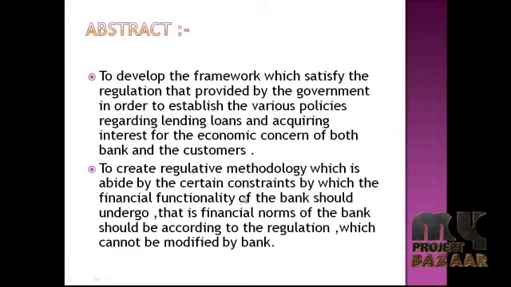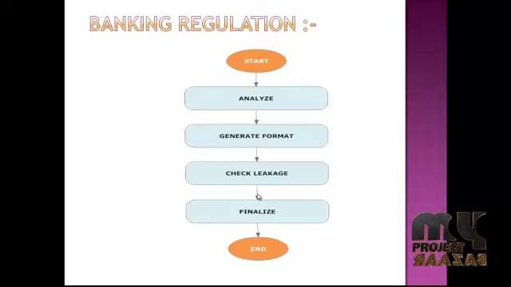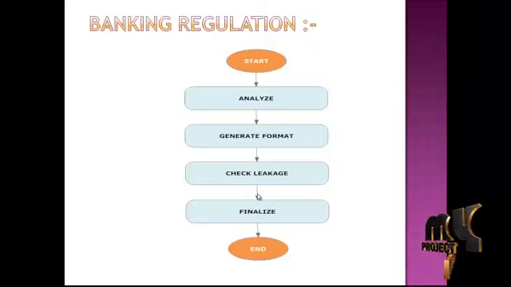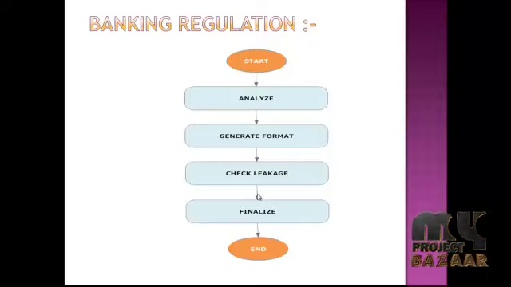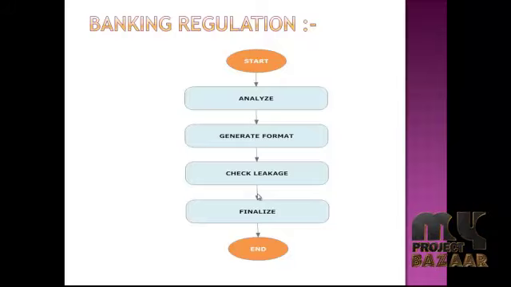The data flow diagram of our project is categorized into 4 parts. First one is banking regulation. In this banking regulation, the acquisition of the bank regulation will take place. First the user needs to provide the bank regulation on which the analysis will be carried out. After analyzing the bank regulation, it will be structured into a format which can be processed in a more effective way.